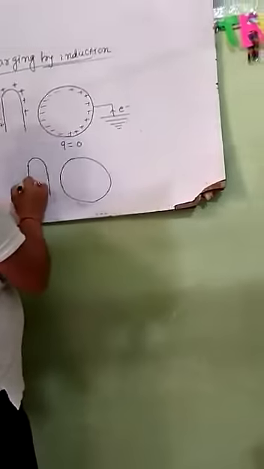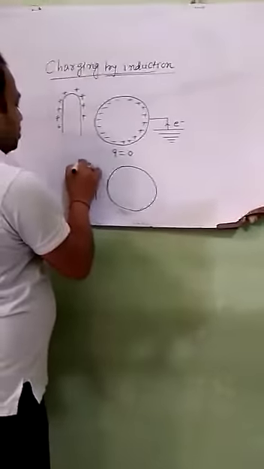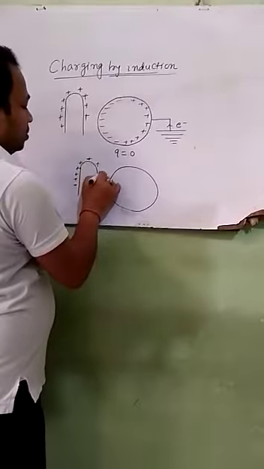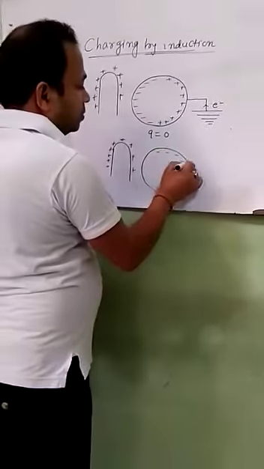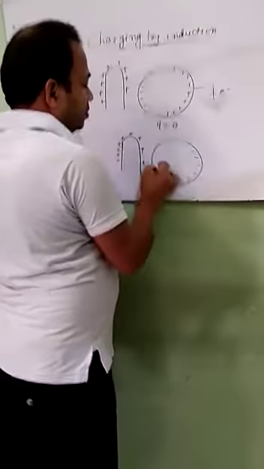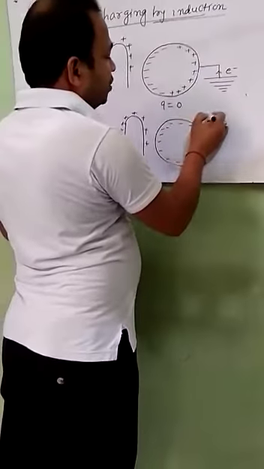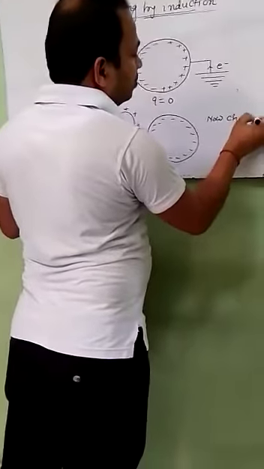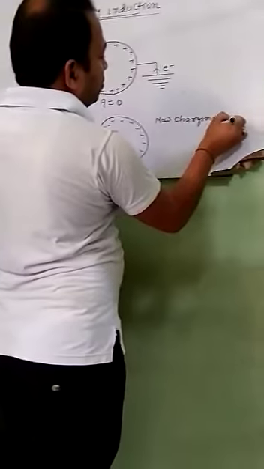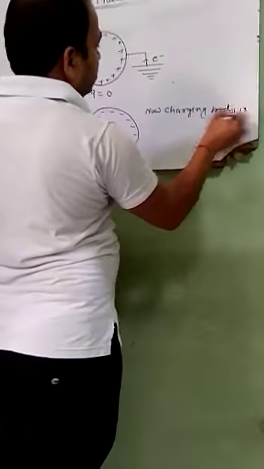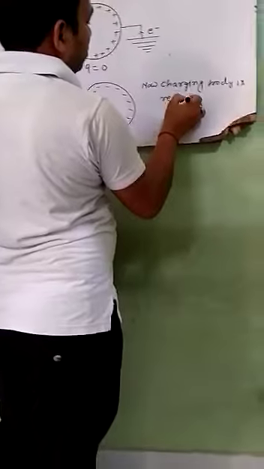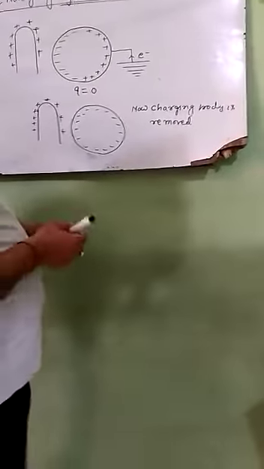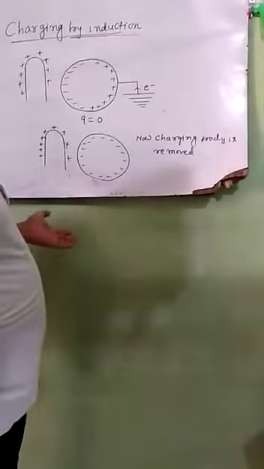Just like this. Now the charging body is removed. After some time, the charged body is removed.